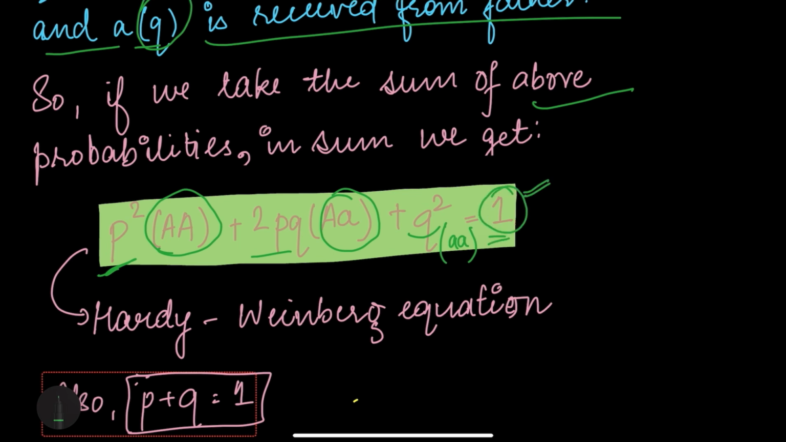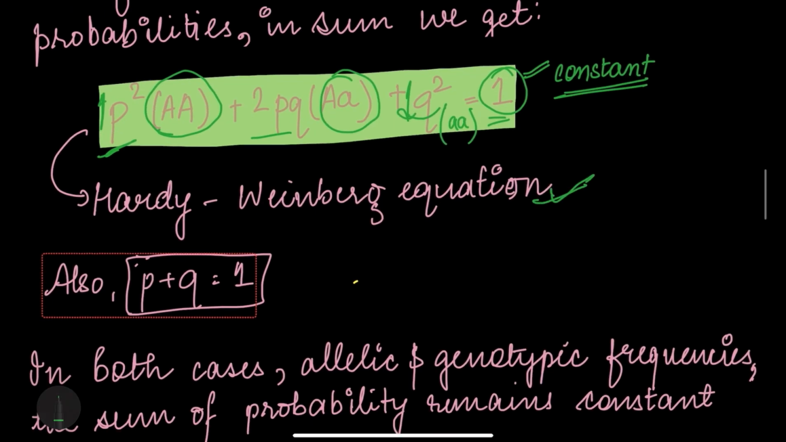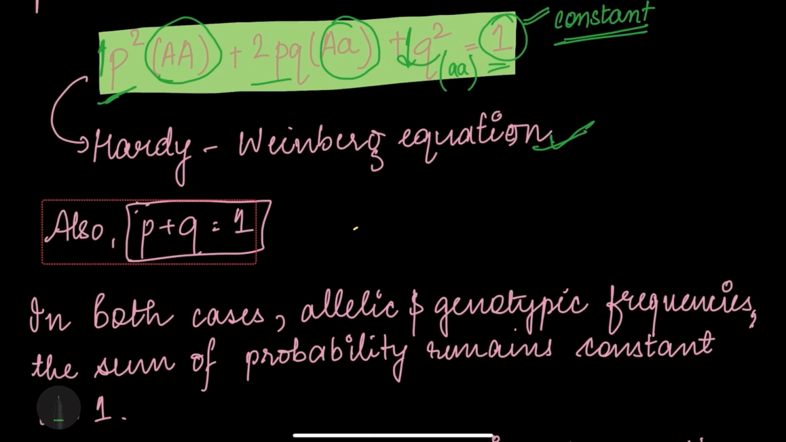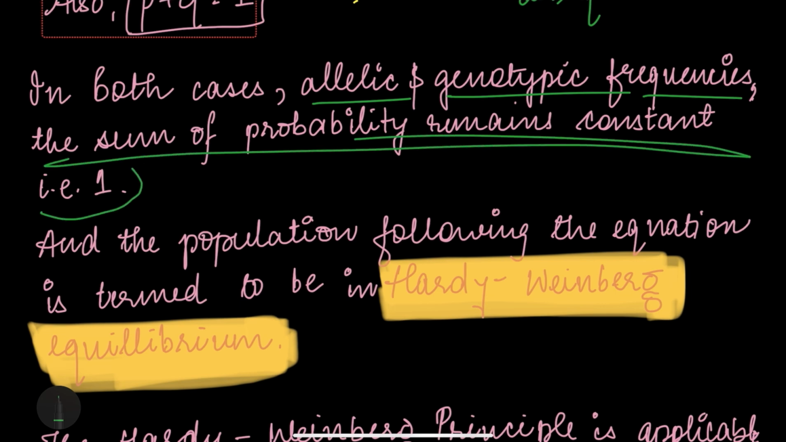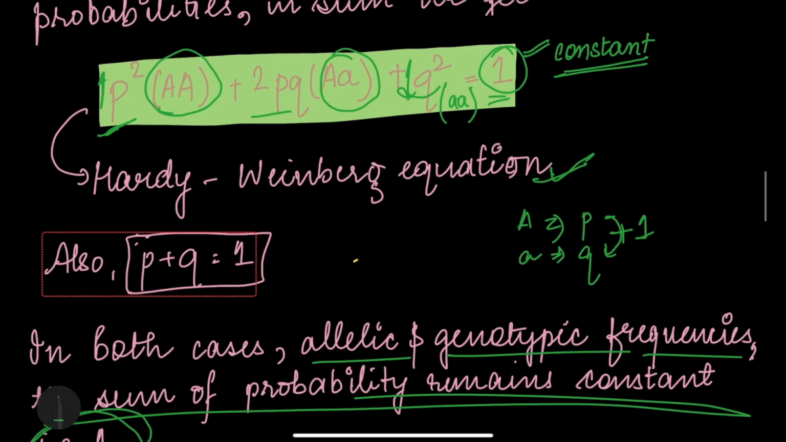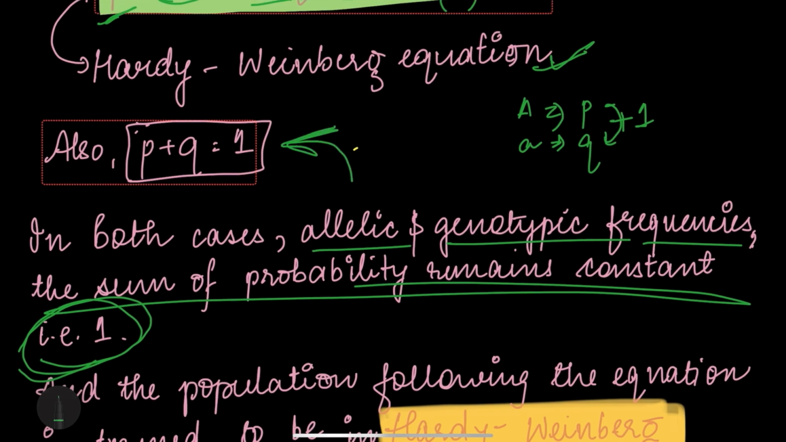The 1 here, as I told you, shows the constant, that if p square increases, then q square decreases, which shows that they are constant. This shows the Hardy-Weinberg equation. Also, if we take the probability of A and small a individually, their sum will also be equal to 1. In both cases, allelic and genotypic frequencies, the sum of probabilities remains constant, that is 1. I hope this statement is clearly understood from this equation.